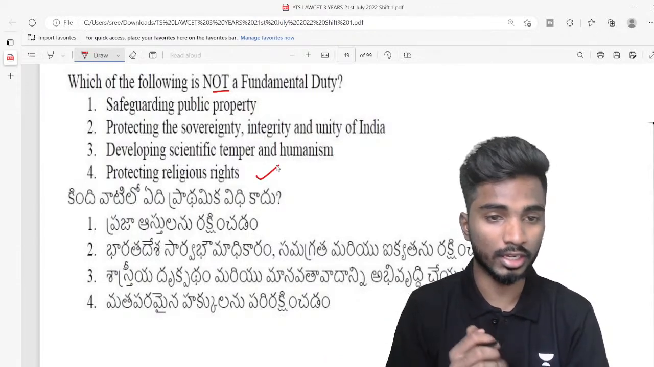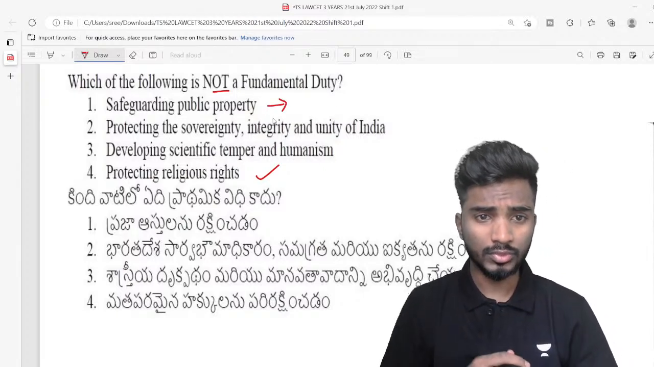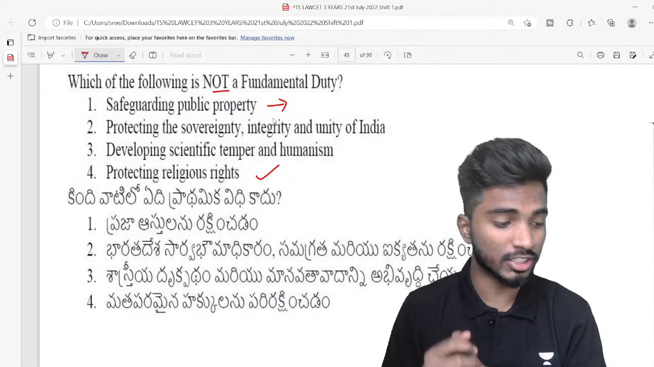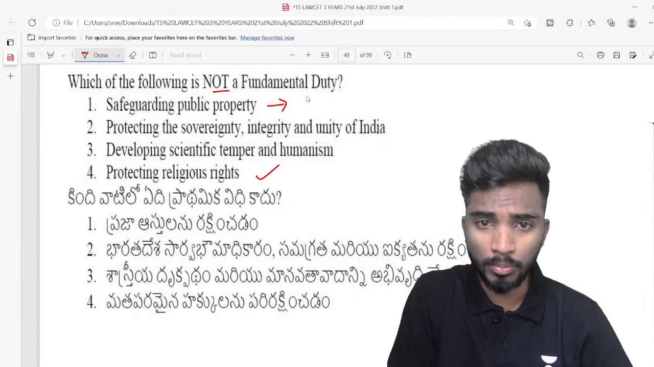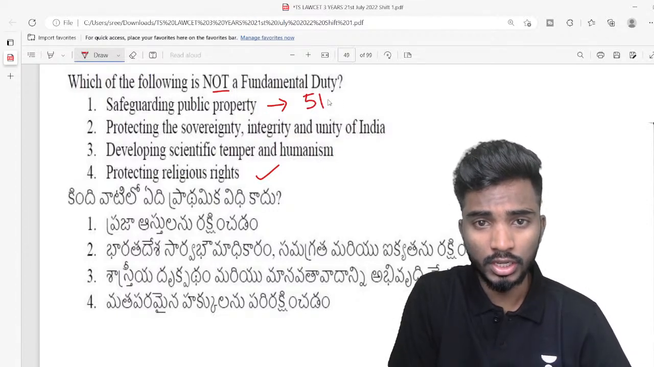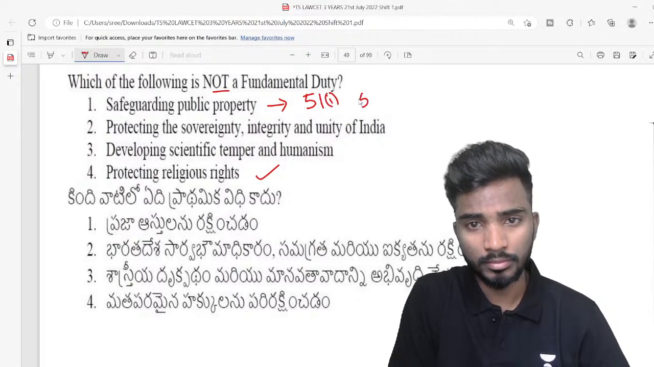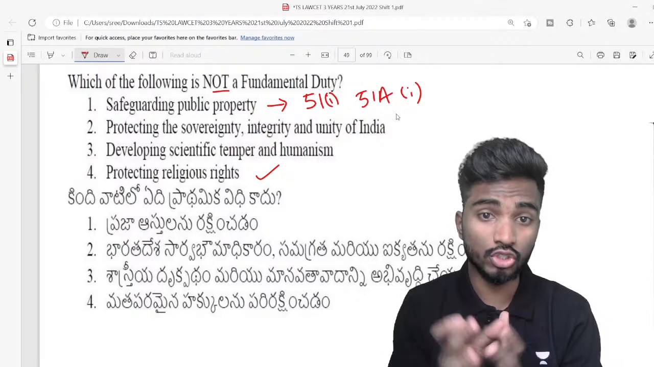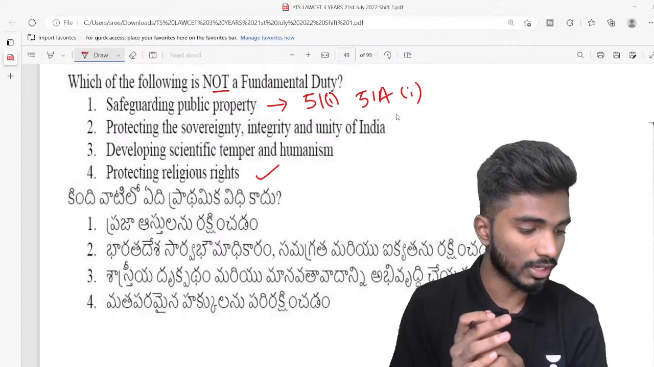Very good Nayak, that is the right answer. Safeguarding public property: public property can include roads, buses, trains and everything. So all of these, safeguarding public property, is a fundamental duty under Article 51A(i). Next thing is protecting the sovereignty. Very good, guys. Uma, very good. Four is the right answer.